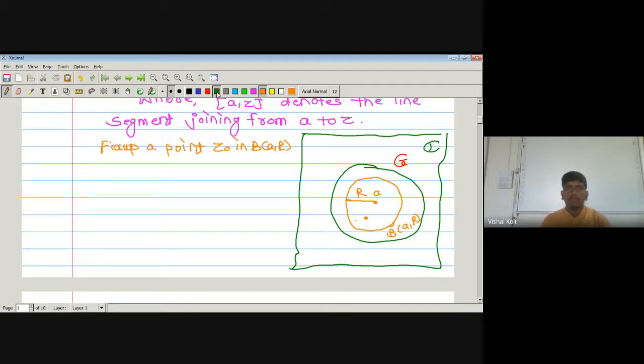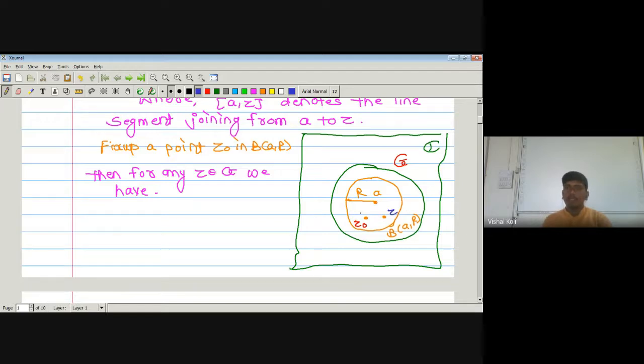Now if we take any point Z belonging to this open ball, that is Z in G, suppose somewhere here is our point Z.